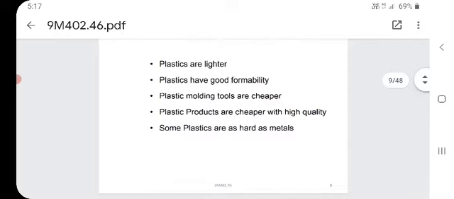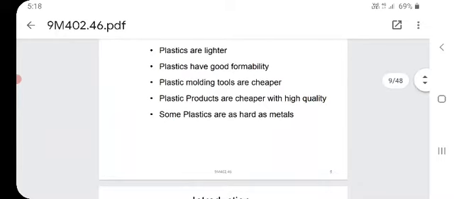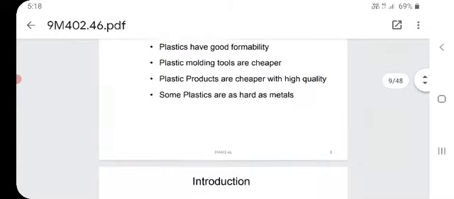So plastic mold tools are cheaper. Plastic molding tools are very cheap compared with ferrous materials. So plastic products are cheap with high quality. Some plastics are as hard as metals.